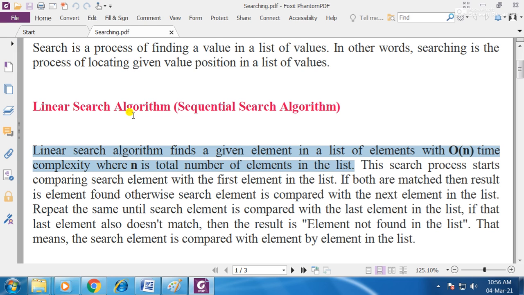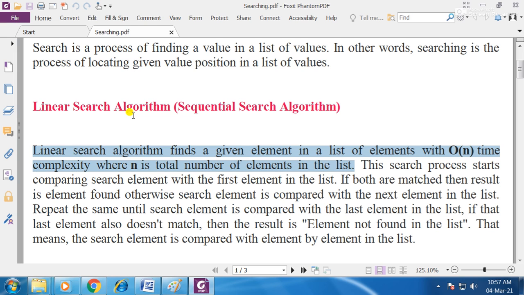As the name suggests, linear or sequential. Sequential means one by one. So the linear search algorithm is the algorithm which finds a given element in a list of elements with order of n time complexity, where n is the total number of elements in the list.